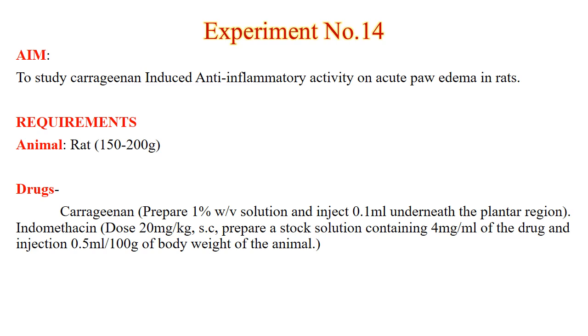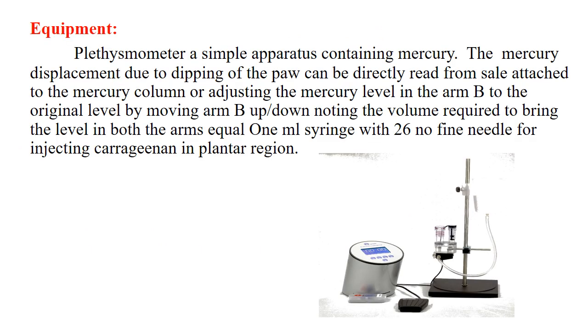Indomethacin, dose of 20 mg per kg subcutaneously. Prepare a stock solution containing 4 mg per ml of the drug and inject 0.5 ml per 100 grams of body weight of the animal.